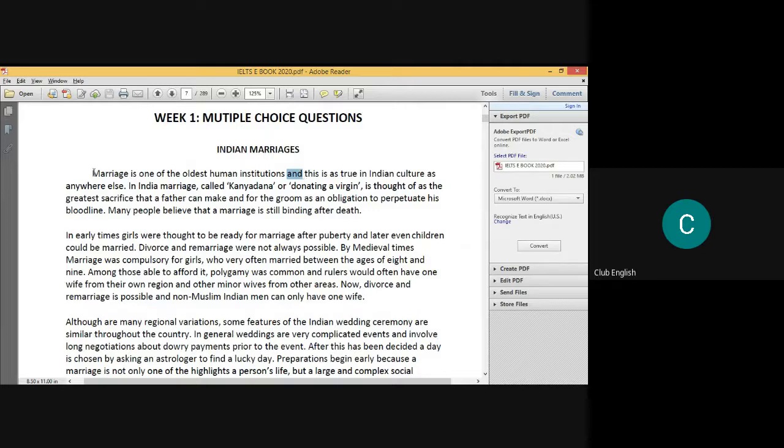Okay. So now we'll be saying: marriage is one of the oldest human institutions, and this is true in Indian culture as anywhere else. So we are going to use this one. Marriage is one of the oldest human institutions, and so we are going to break it into two parts. First is marriage is this here. We are going to break it here.